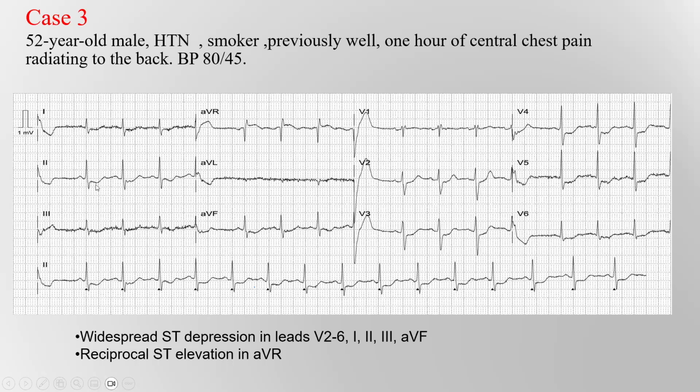This is a serious situation, because if you see this criteria in the ECG, that means there is a serious condition, maybe left main coronary artery occlusion or triple vessel disease, and this patient needs immediate intervention.